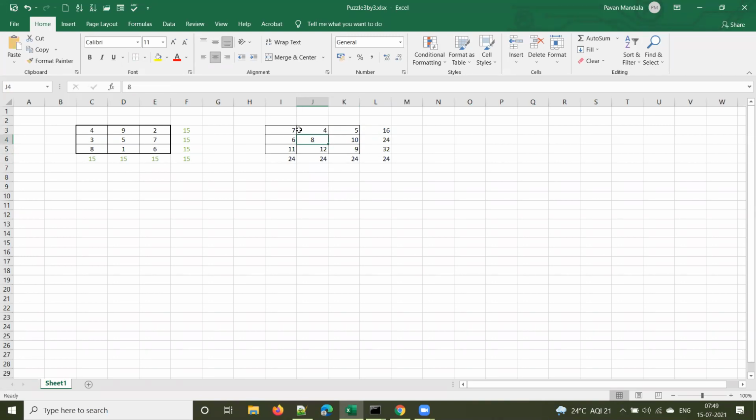Minus 3, 7 plus 4 is 11, and this should be 13. Move 12 up and 4 down. So this is minus 4, plus 4. One second. So minus 2, plus 2.